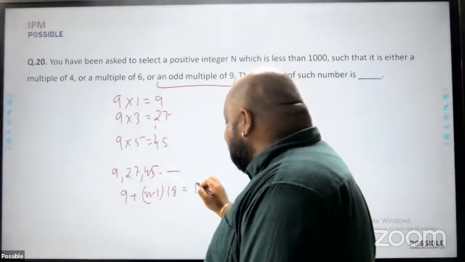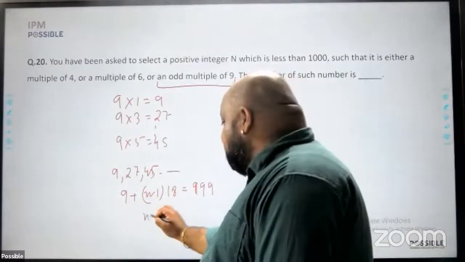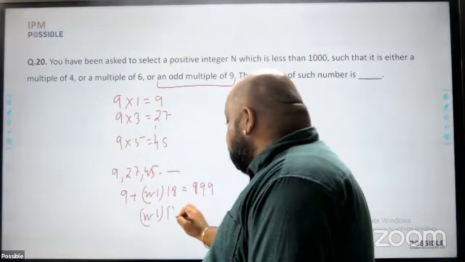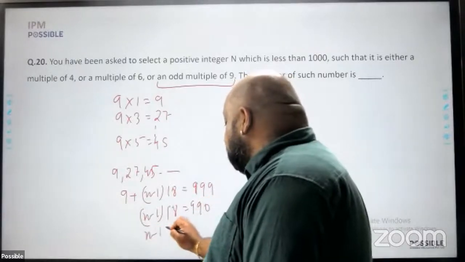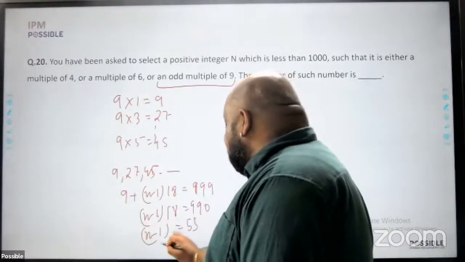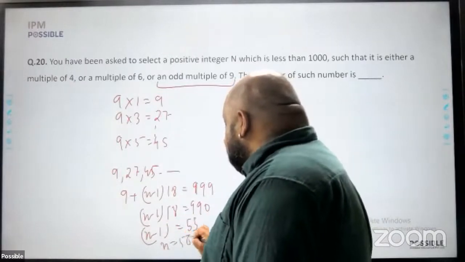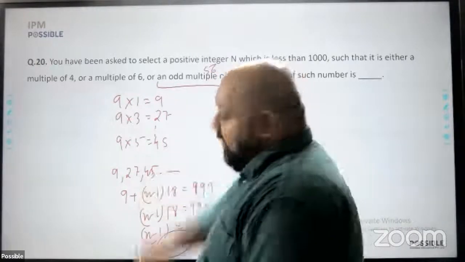And I write this as 999. I'll get the value of n here. So this will become n minus 1 into 18 is equal to 990, which will give you n minus 1 is 55, or n is equal to 56. So first of all, I have 56 numbers which are odd multiples of 9.